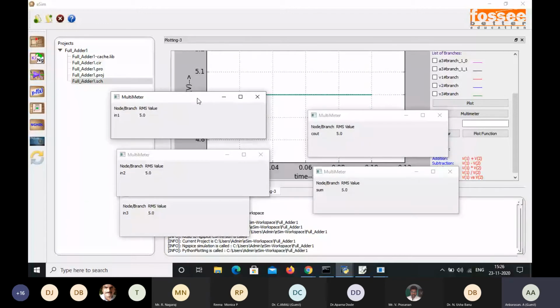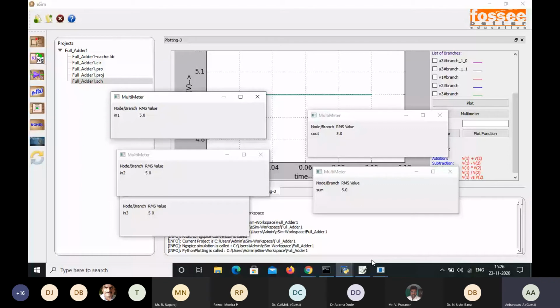So now I'm going to change the values for input 1, 2, and 3. So this input 1, 2, and 3, I gave the input voltage as 5, 5, 5. I'm now just going to give different values, and once again we are going to check this. So for that, we don't go to the schematic.